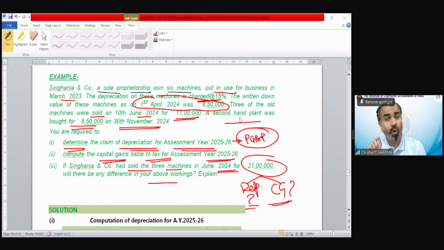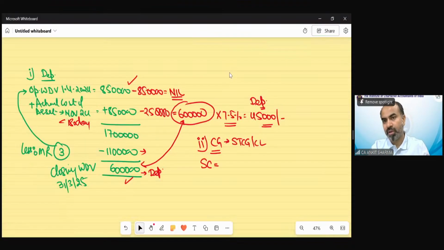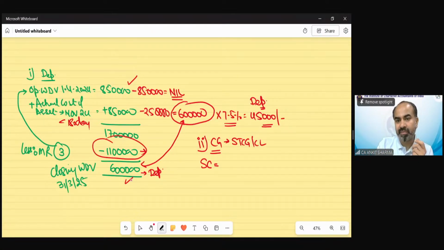So when the whole block of asset does not transfer, then we can only calculate short-term capital gain. If that is a loss, we have to ignore it. So now we will see whether this case is a gain or a loss. And how are we going to find this out? The sale consideration is 11 lakh. The calculation of capital gain is just opposite to the depreciation. In depreciation, first of all, we take these things and then we reduce money received.